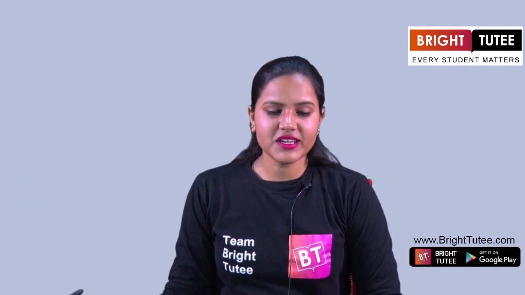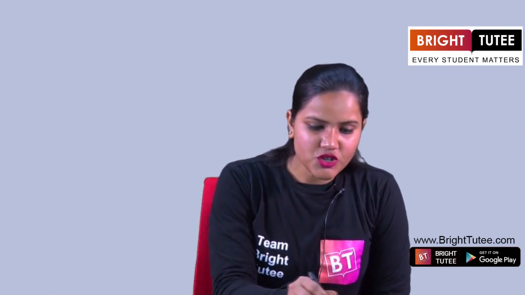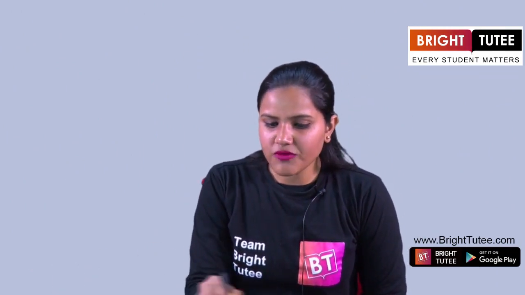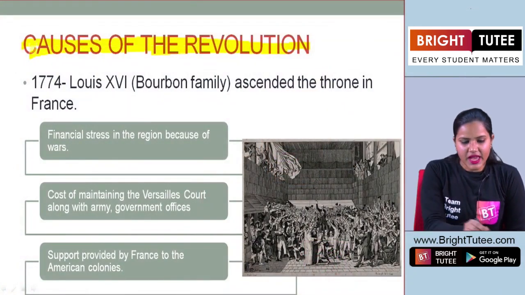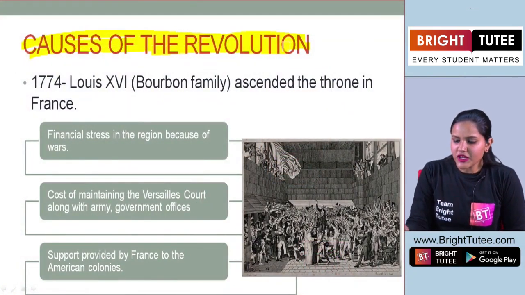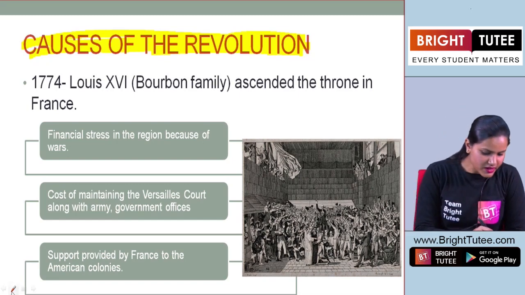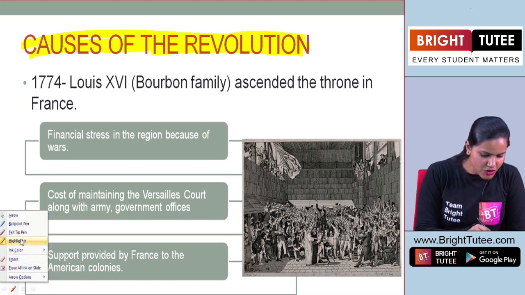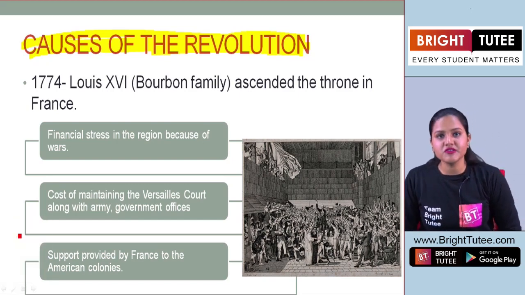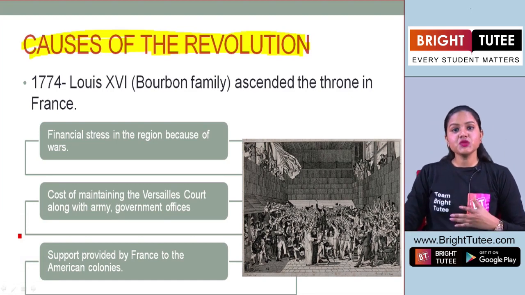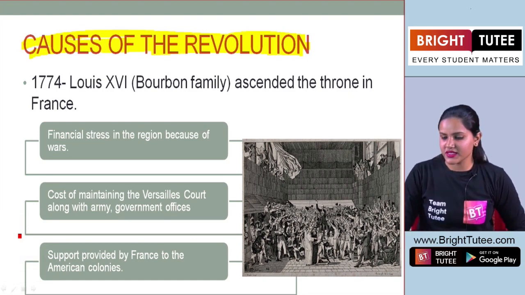Hello students. So let's talk about the next topic here, that is causes of revolution. Now previously you have learnt about the situation of France before the revolution, right? And in this we understood various points.